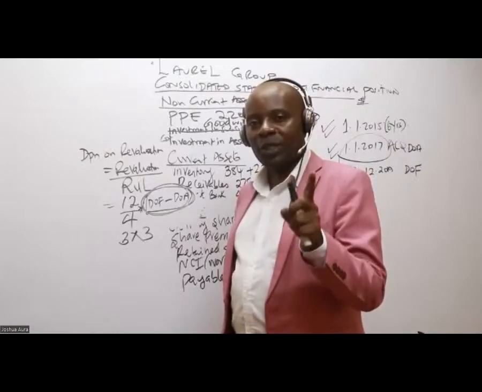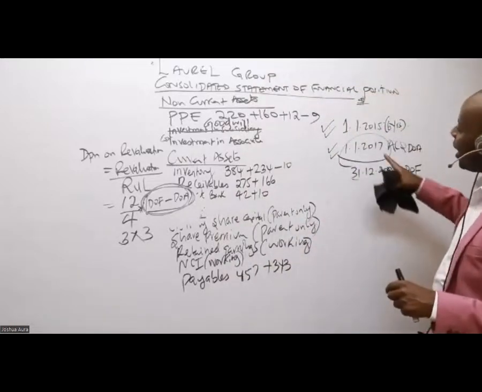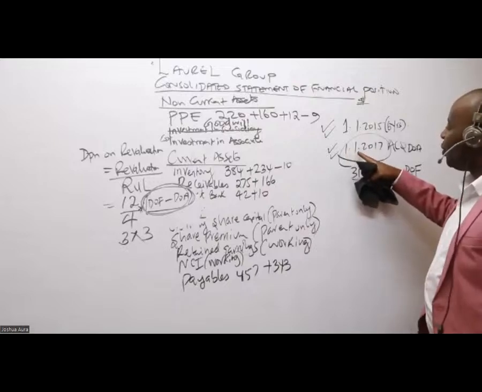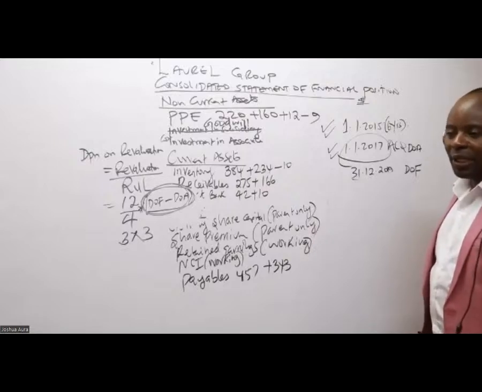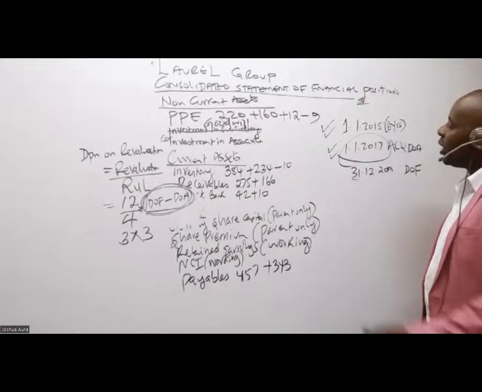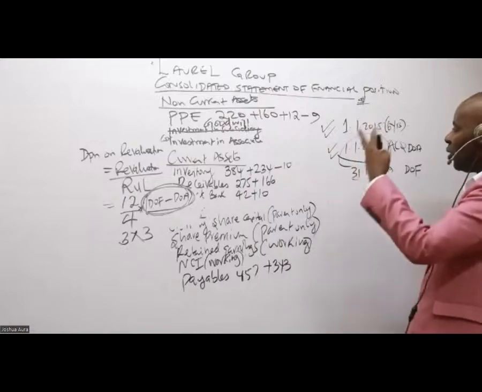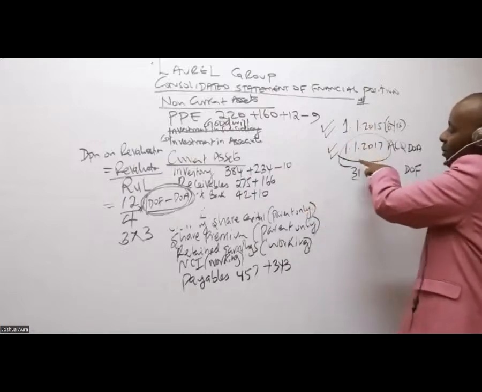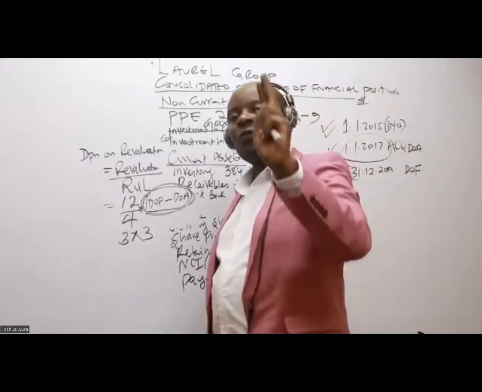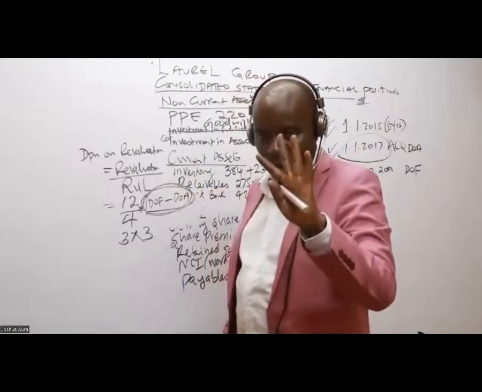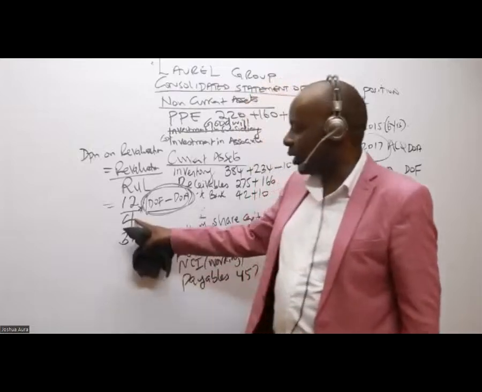this asset, when we bought it, it had 6 years. And we did the revaluation on 1st January 2017, when we were acquiring the subsidiary. So between here and here, how many years do we have? We have the whole of 2015 and the whole of 2016. Don't count 2017 because it's the beginning. So by the time we are doing revaluation, already 2 years have lapsed. So the remaining useful life will be 4 years, because 2 are gone out of the 6. That's how I got 12 over 4.